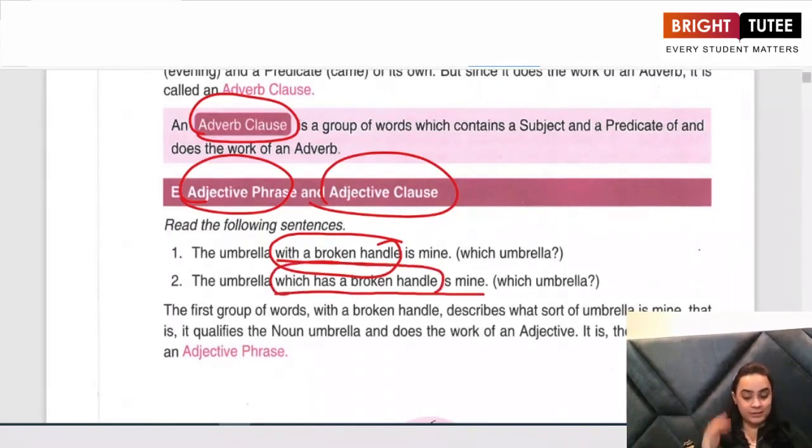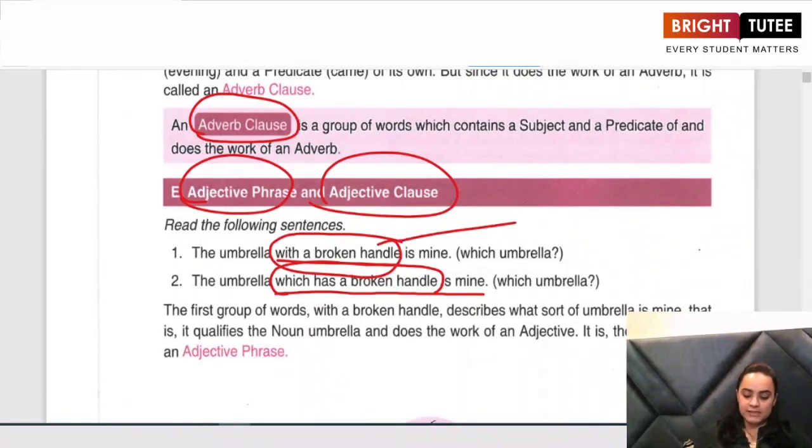Did you just observe the two sentences? To both sentences, the answer that I am getting is to the question which umbrella. In the first sentence, when I asked the question which umbrella, my answer was with a broken handle. And when I asked the same question in the second sentence, which umbrella, the answer was which has a broken handle.